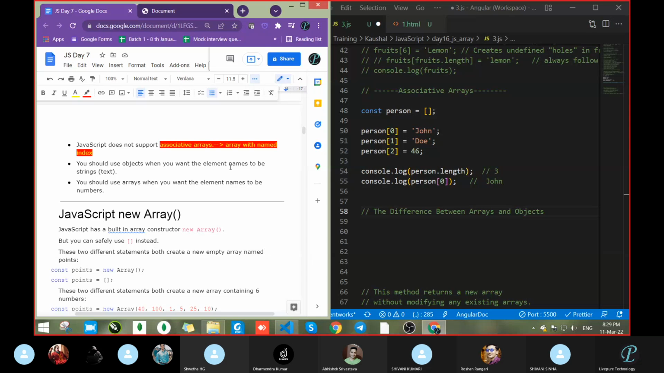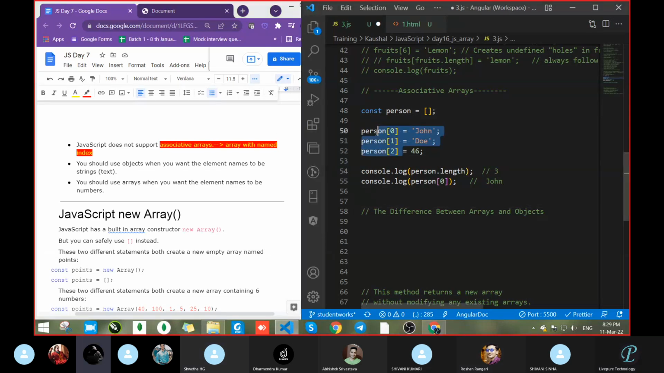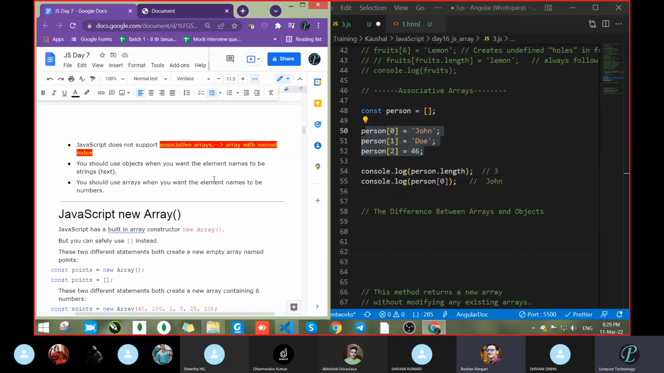Anyone? What type of array are we using? Number and index name mix? No, sir. In array we are not using named index. Correct or not? Whatever we had seen right now, these all are going with the numbered index only. Named index is in the sense of object. Correct? Clear or not, Sweta and others?